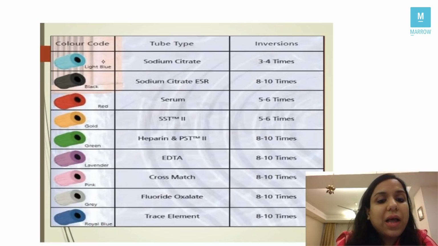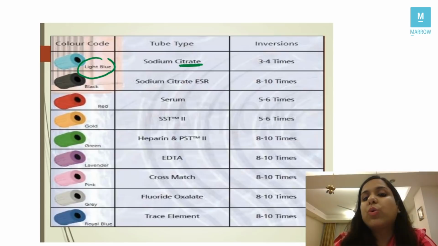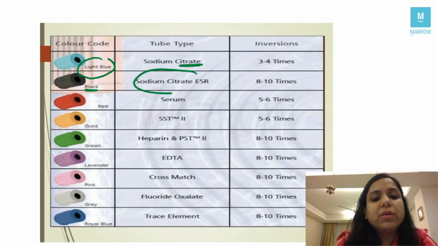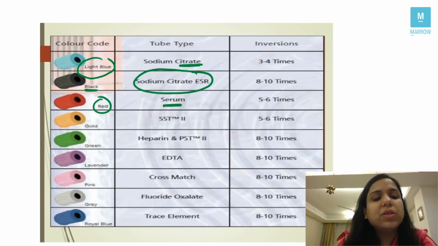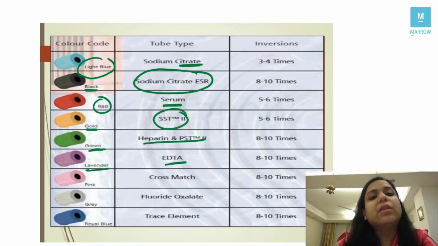So, the light blue vacutainer contains citrate, right? And this is used for coagulation studies and ESR determination by Westergren's method. The black vacutainer again is used for ESR determination, contains citrate. Red is serum studies, contains a clot activator. Gold again SST vial. Green is Hara for heparin. Lavender EDTA, the most commonly used for CBC, PS, etc. Pink cross matching and blood group, it is used in blood bank.